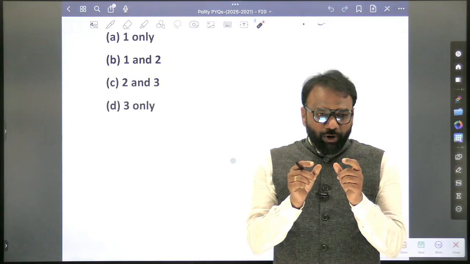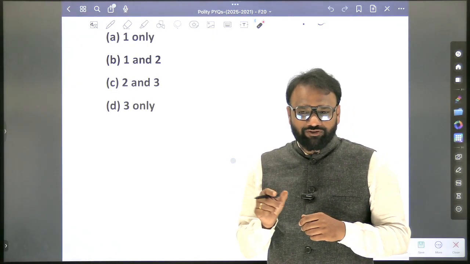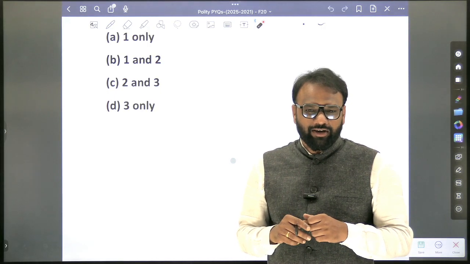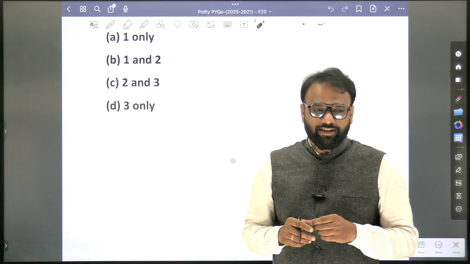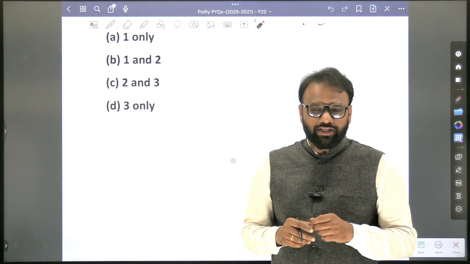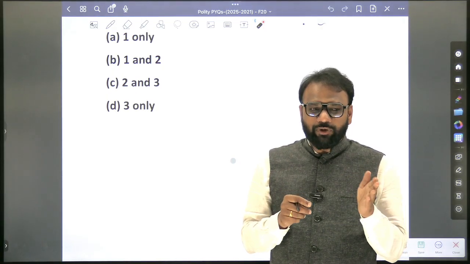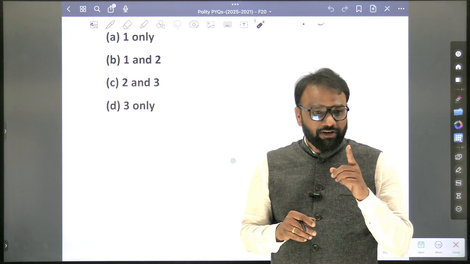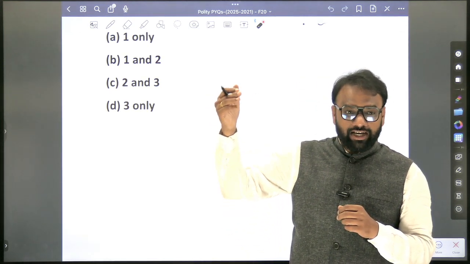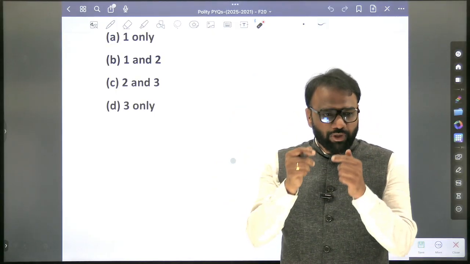There are some provisions which are common for finance bill 1 and 2. What are the common features? Prior president's approval is needed before considering, in which case, finance bill 1 or 2? Finance bill 1. There is a slight difference. Prior president's recommendation is required only in finance bill 1. In finance bill 2, it is required at the consideration stage. So those minute differences are there, and you will prepare them.